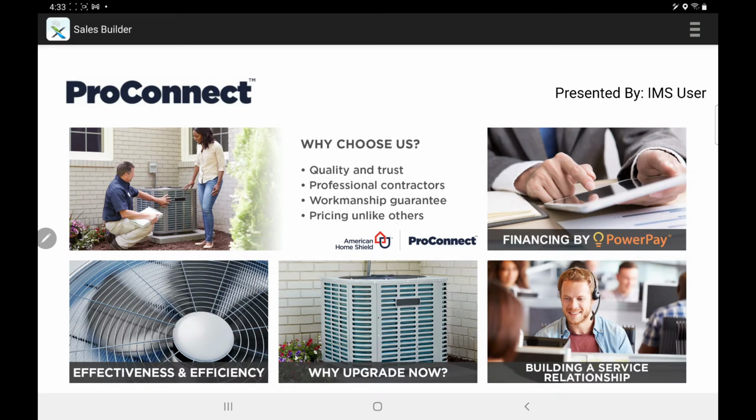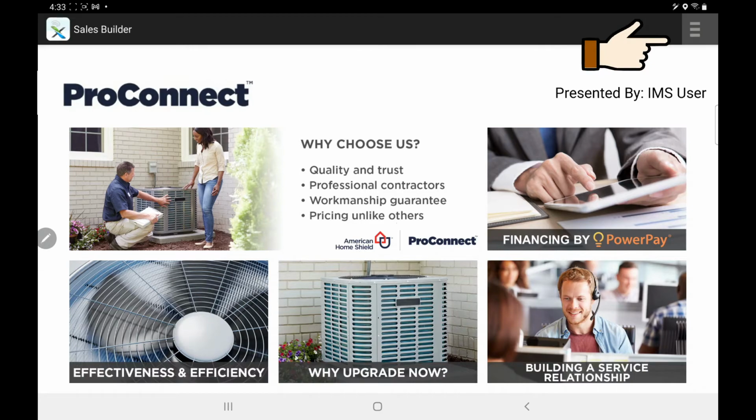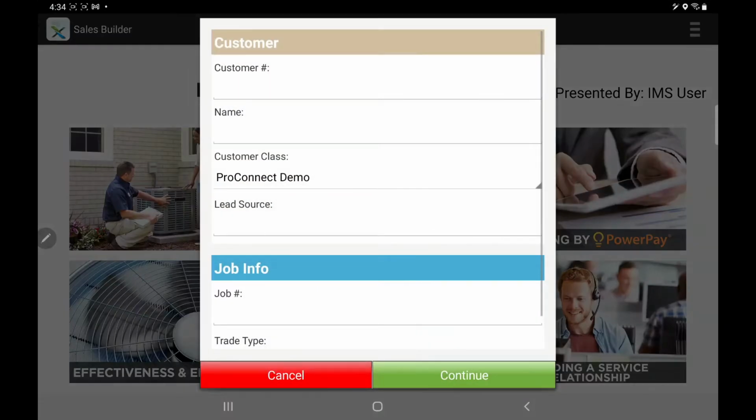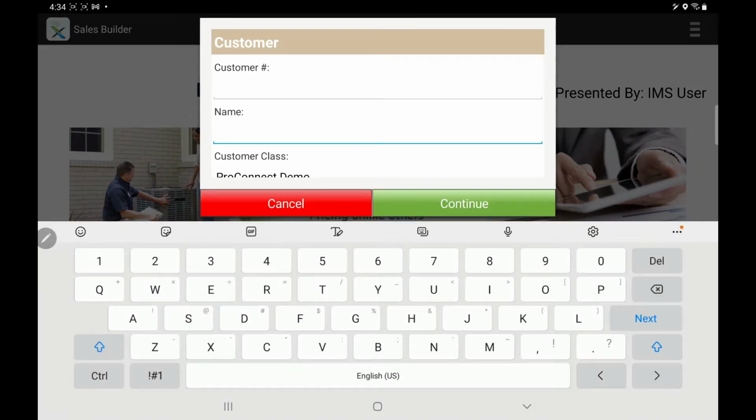Today I'm going to demonstrate how to build a ProConnect HVAC proposal using the Sales Builder Pro app. Touch the navigation menu icon. Select Quick Proposal from the menu. On the Quick Proposal pop-up, the customer name is required. Customer number, lead source, and job number are optional.